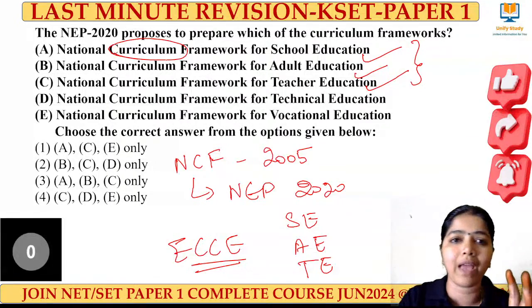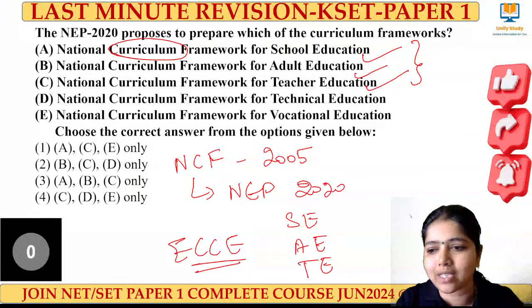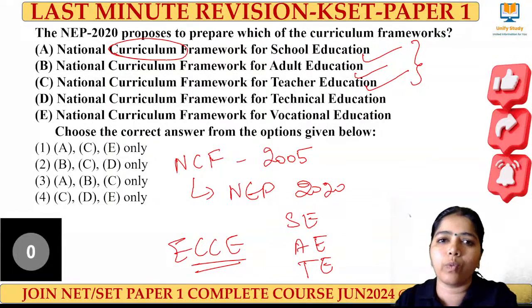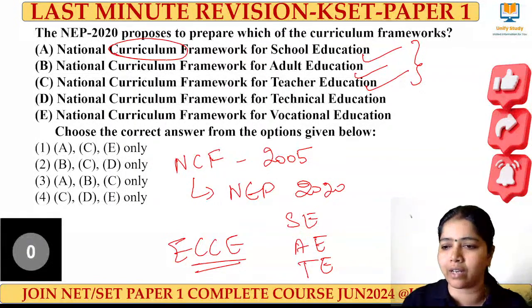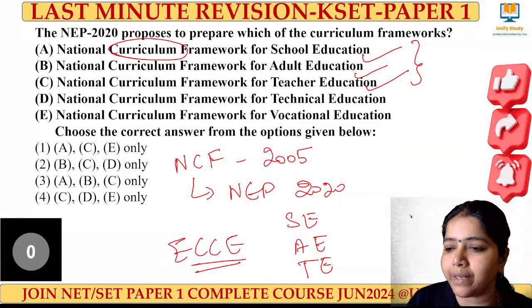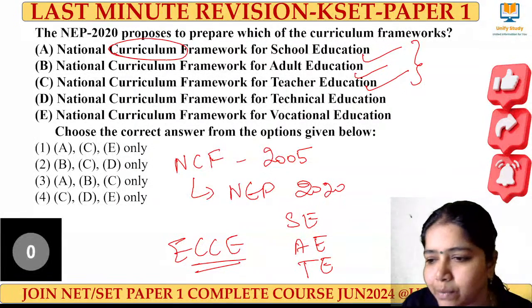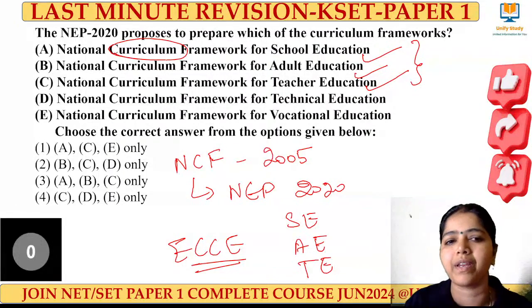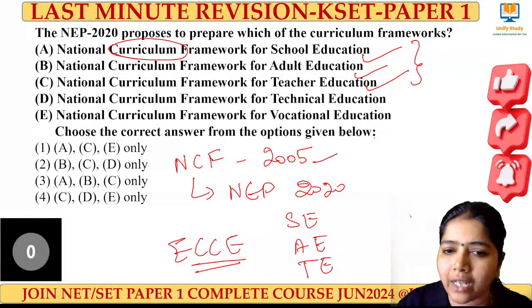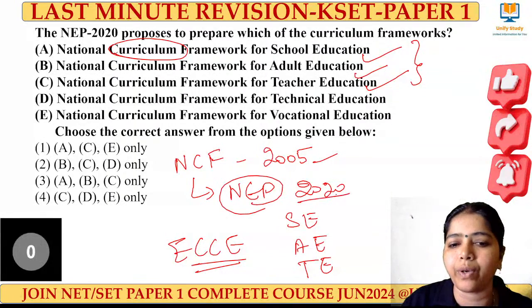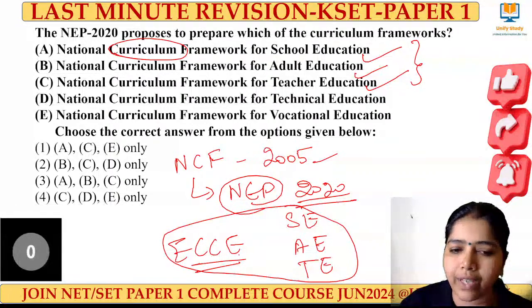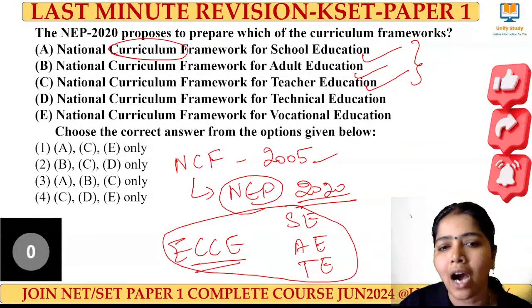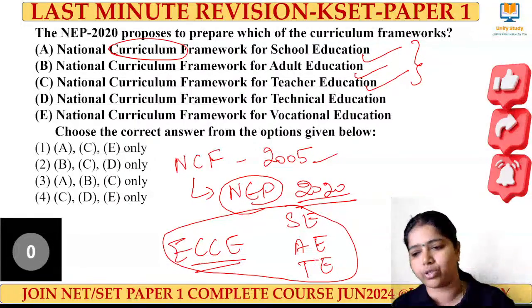They want to make the education system up to the world trend. That is the main purpose of the NCF. Everything will be done there: how the evaluation should be done, how the class environment should be, how the assessment should be done. All the reforms will be done in this National Curriculum Framework, started in the year 2005, and the NEP 2020, where these four areas have been focused. One is early childhood care education and school education, then adult education, and then comes teacher education.